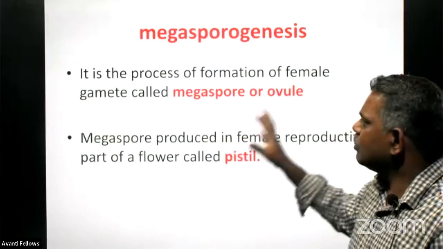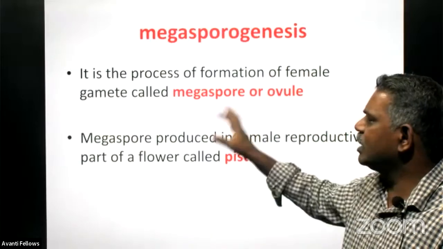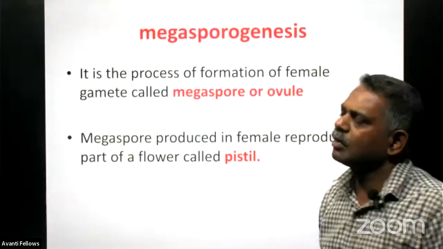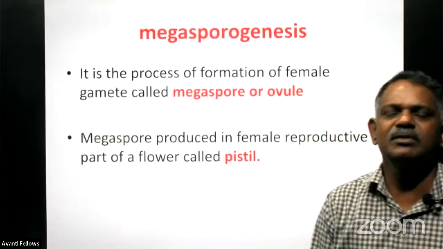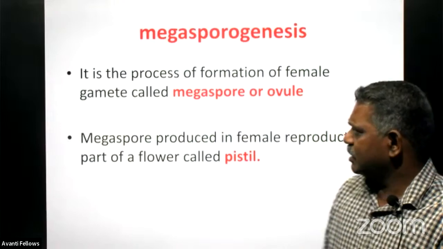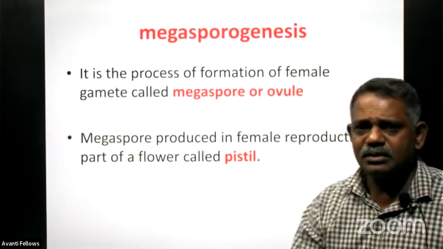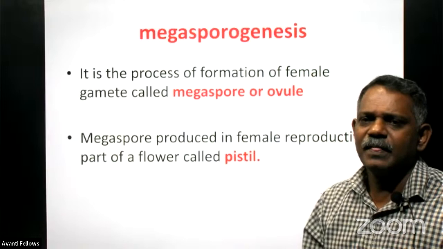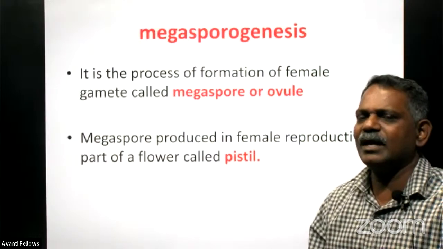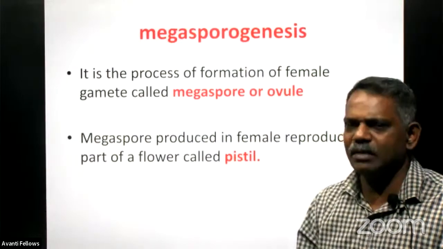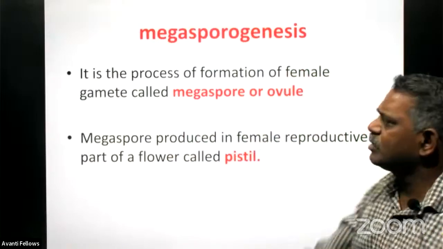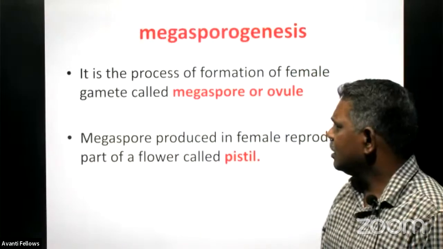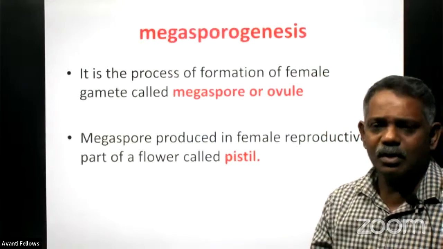So it is the process of formation of the female gamete called the megaspore or ovule. This question was also asked in the pre-board examination for 5 marks, and it is equally important because it is frequently asked in board examinations.